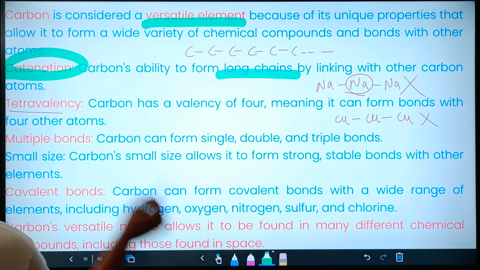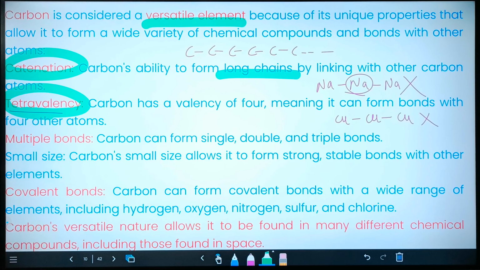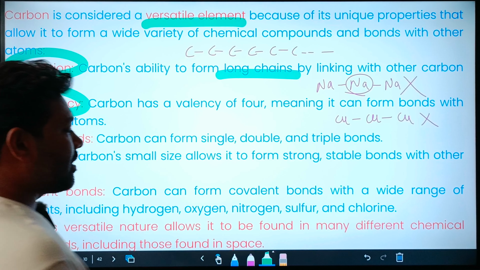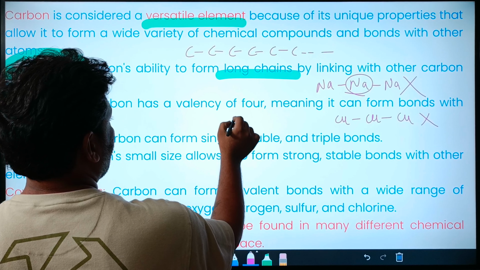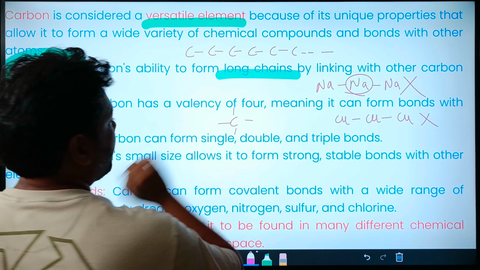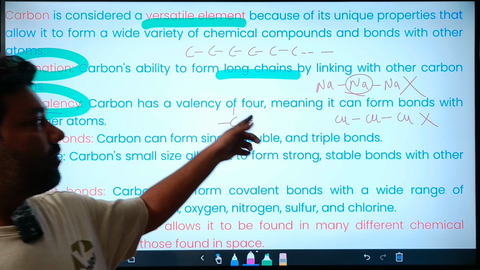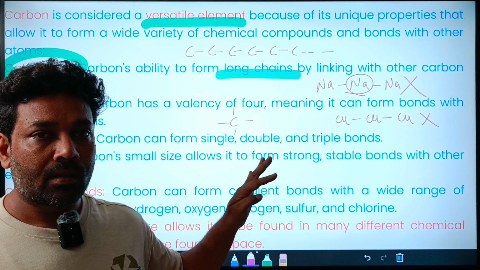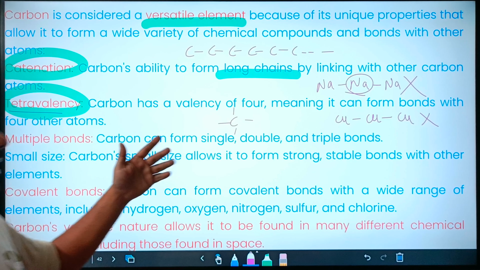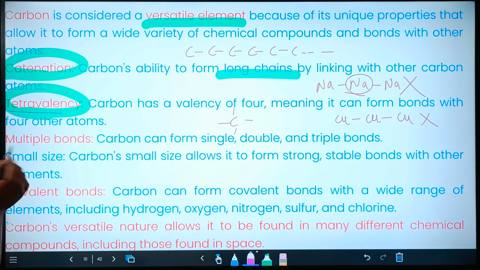Tetravalency is another property which makes carbon unique. Tetravalency means the carbon has four valencies. Tetravalent in nature, it can form four covalent bonds with any element, allowing multiple bonding.